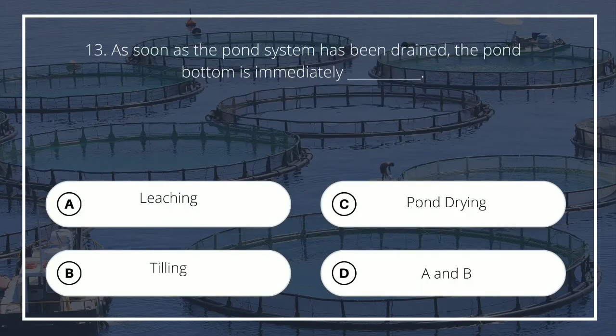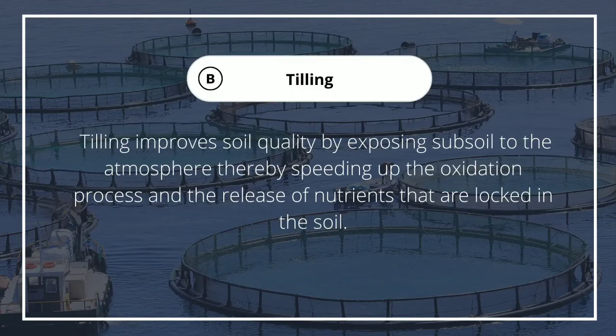Number 13. As soon as the pond system has been drained, the pond bottom is immediately blank. A. Pond drying, B. Tilling, C. Leveling, D. All of the above. Answer is B. Tilling improves soil quality by exposing subsoil to the atmosphere, thereby speeding up the oxidation process and the release of nutrients that are locked in the soil.